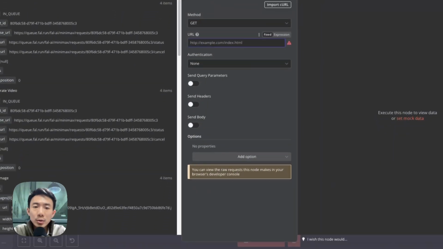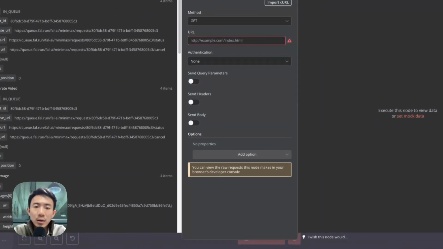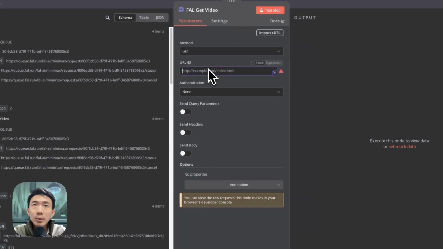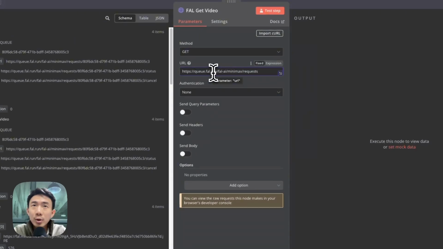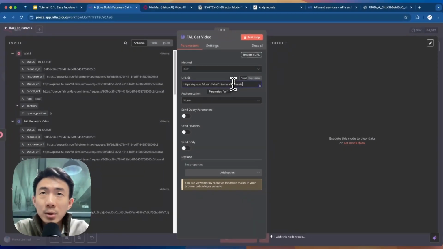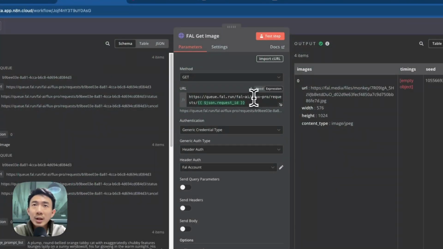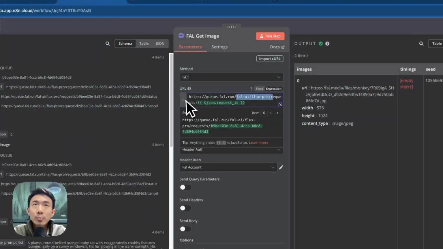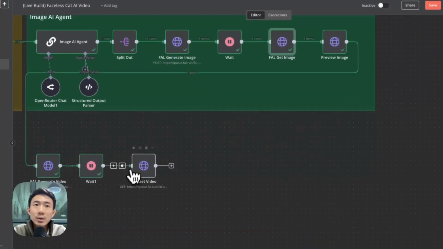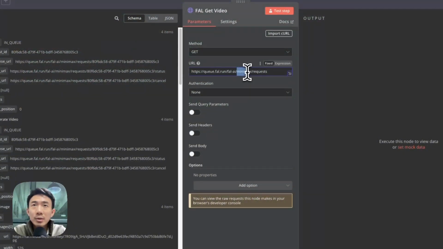And we are going to input the URL, this one, queue.fal.run Fal AI Minimax request. Basically, it's similar to this one. It's just that we are using a different model, but the format is similar, like the model name and the request. And this one is similar, Minimax request.